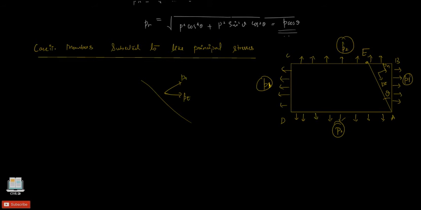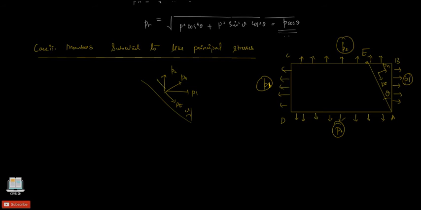What happens, on this plane we have P2 here like this, and on the other side, sorry, our PT has to be the tangential stress, which is supposed to be acting parallel to the plane. Okay, this is our PT and this is our P1 here. What you need to do here is just resolve this P2 like this.